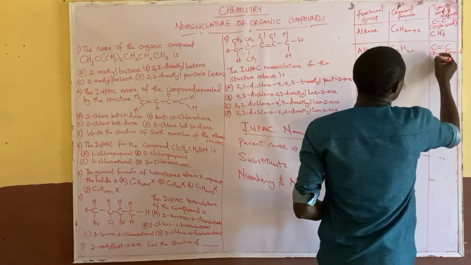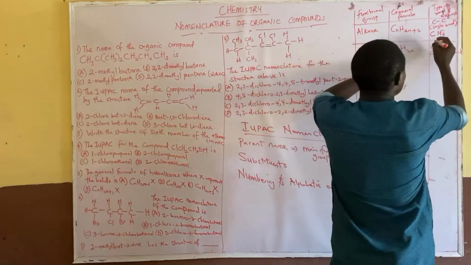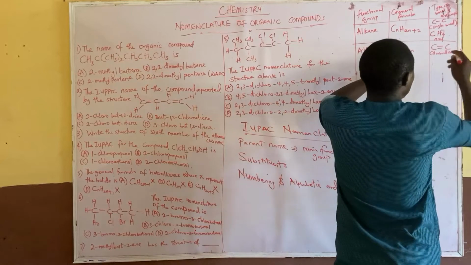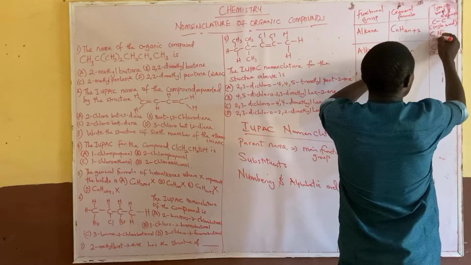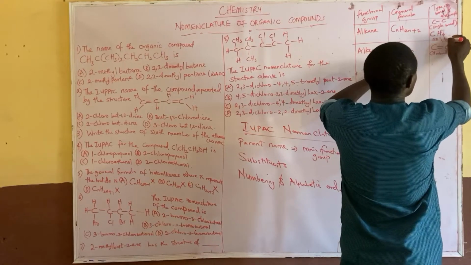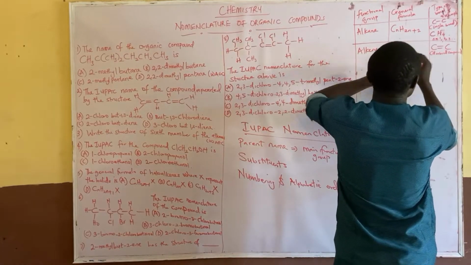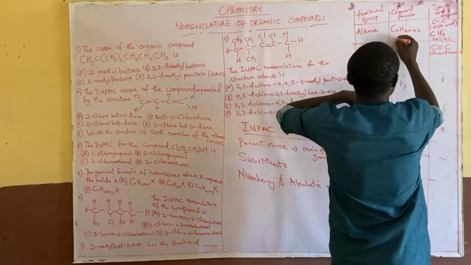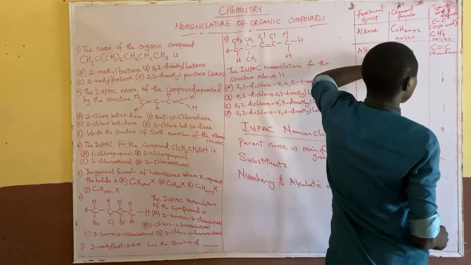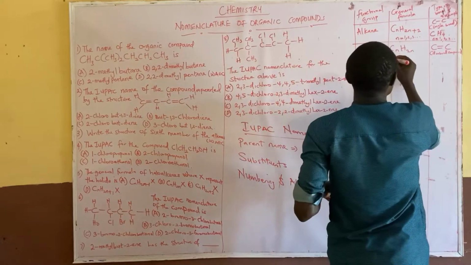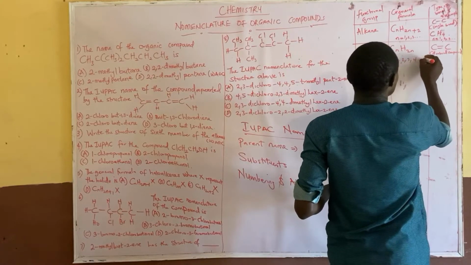And then the example of this one starts from what? For alkane, n starts from 1, 2, 3 and so on. But when you're talking about alkene, n starts from 2, 3, 4 and so on and so forth.